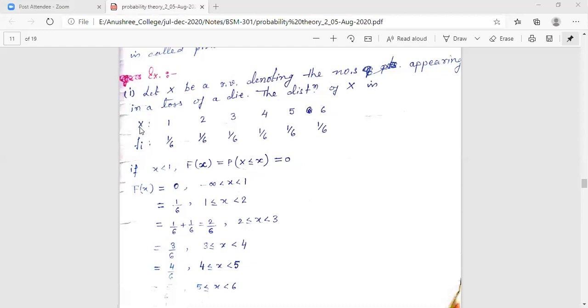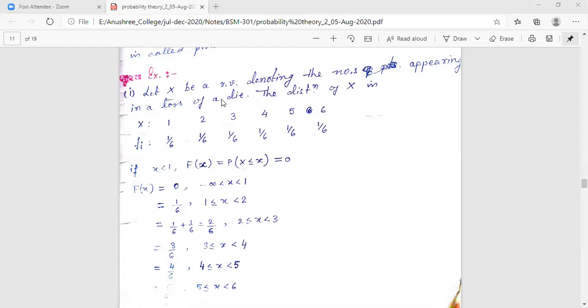The random variable x will take the value 1, that probability is 1 by 6. The random variable x will take the value 2, that probability is again 1 by 6. This is a particular example of the experiment of rolling a die.